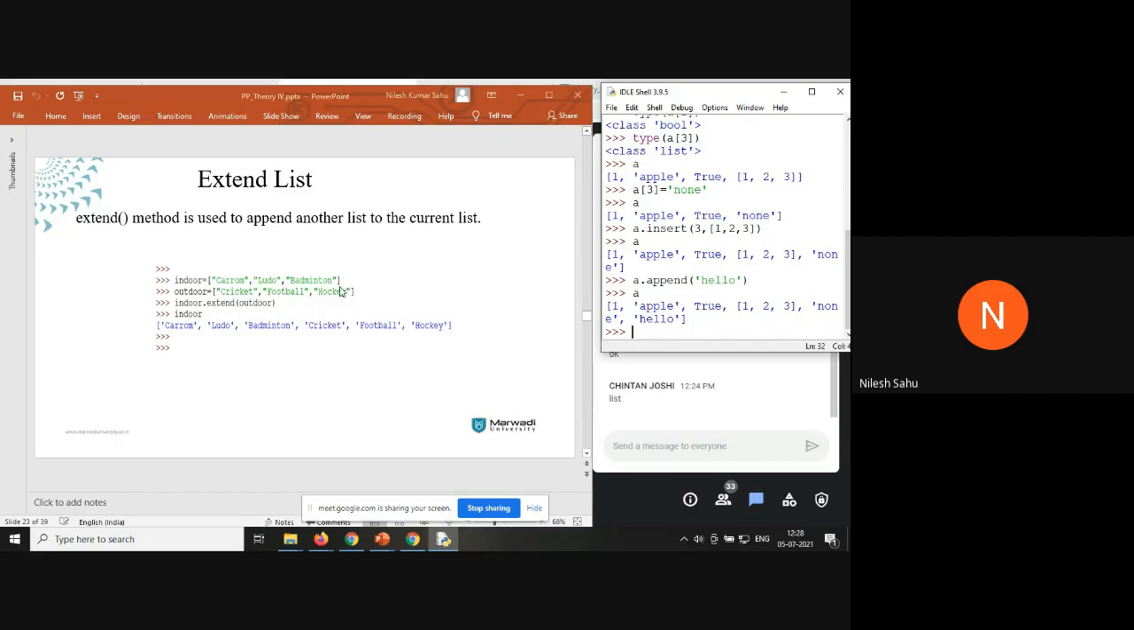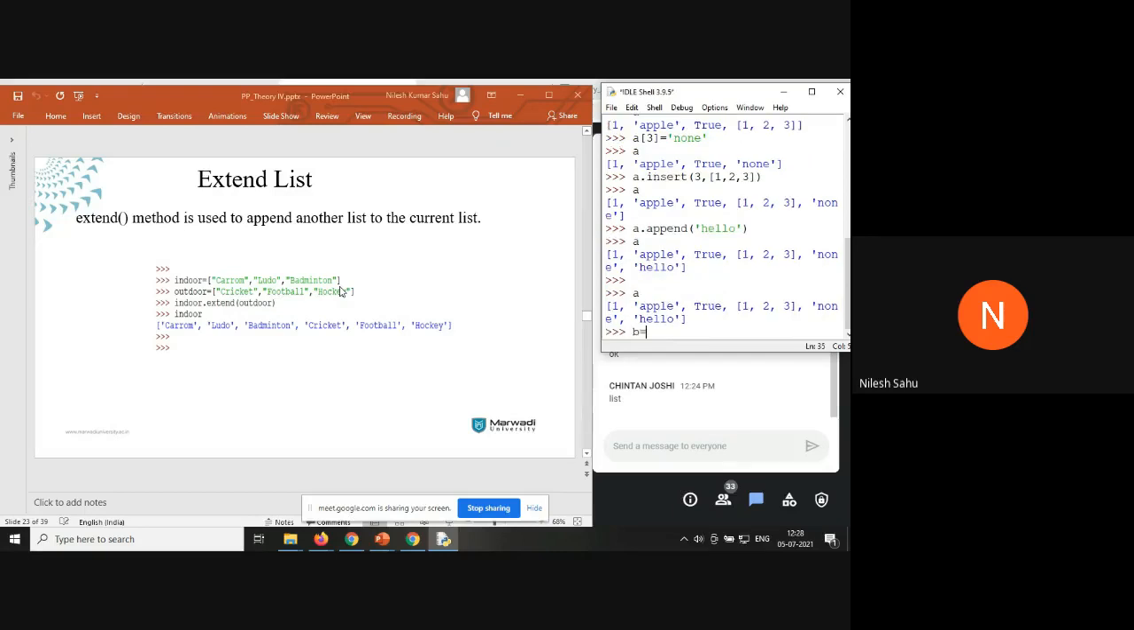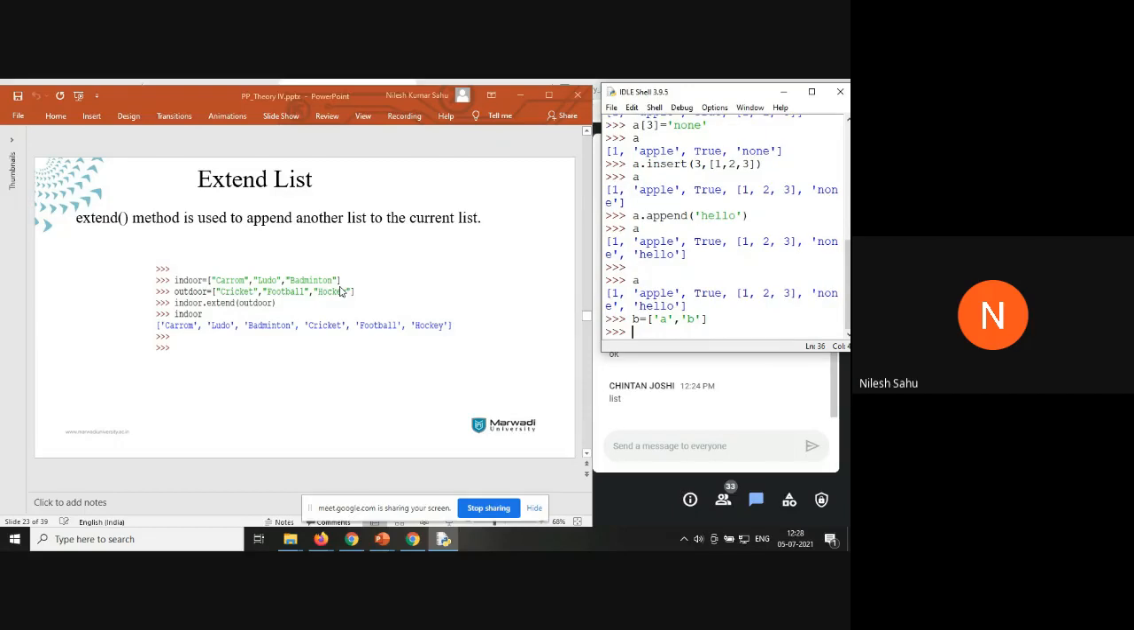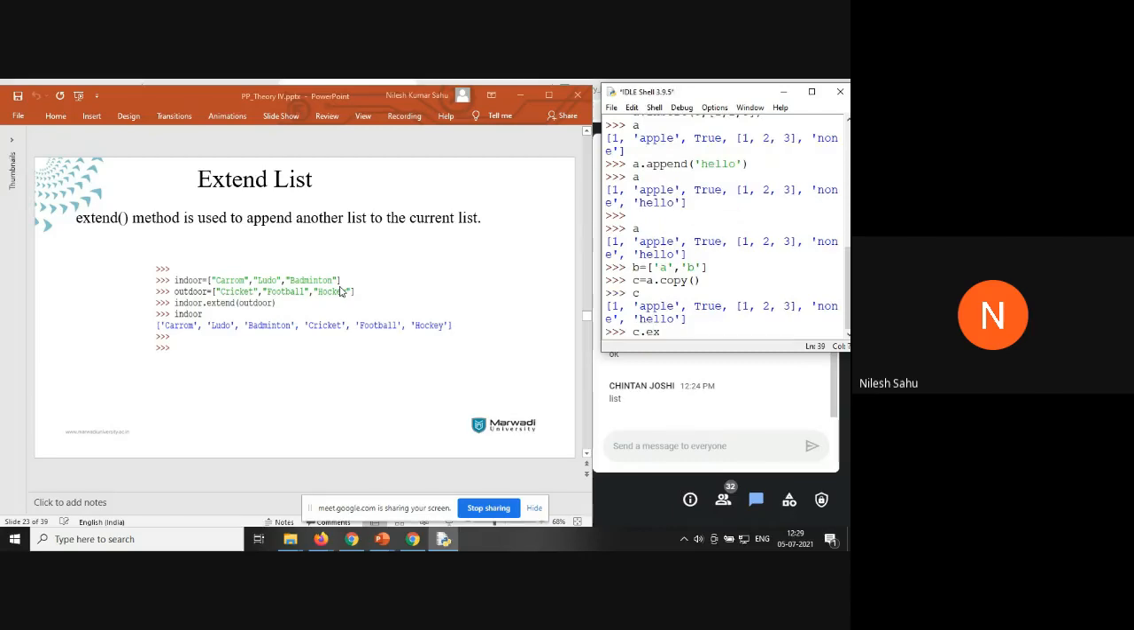But if you remember, I have taught you that you can use the plus operator. The plus operator will directly add it without any changes in the first variable here. Like say the value of a is this one, like say b equal to, let's say I'm using c equal to a dot copy. The value of c is, c dot extend.